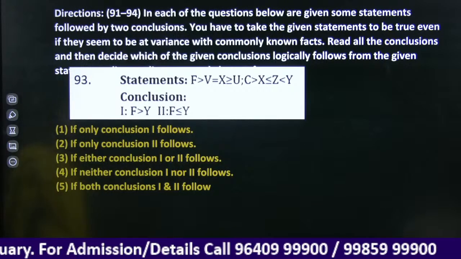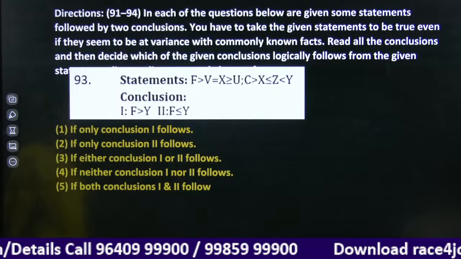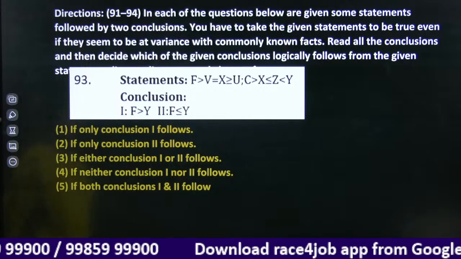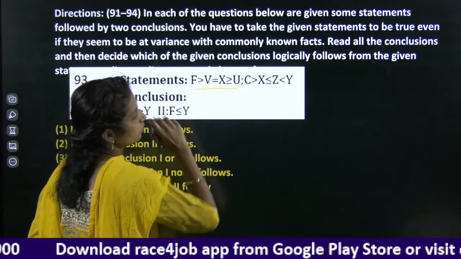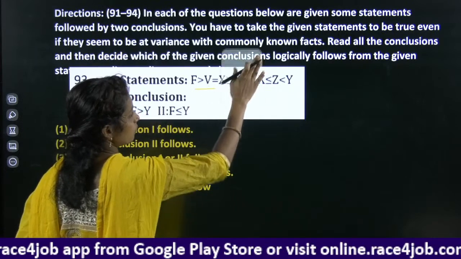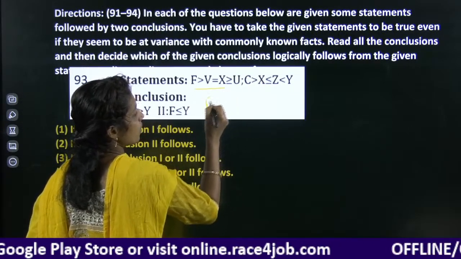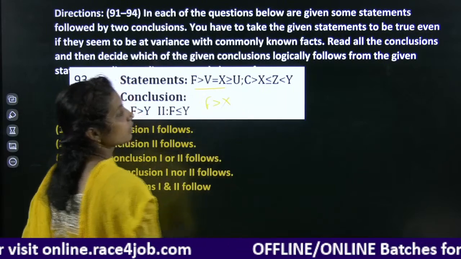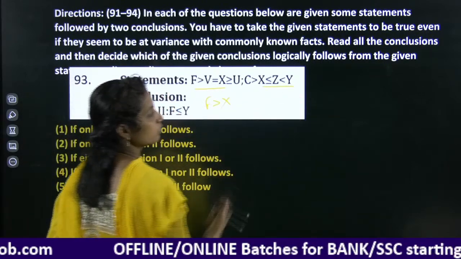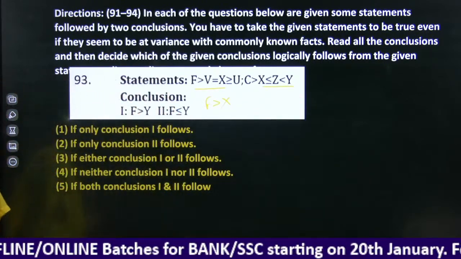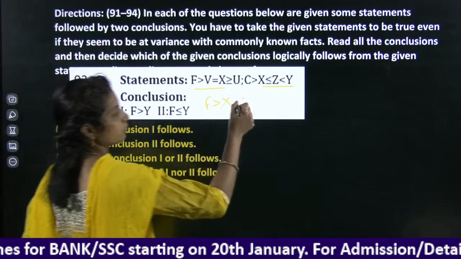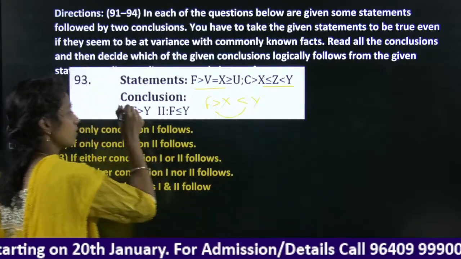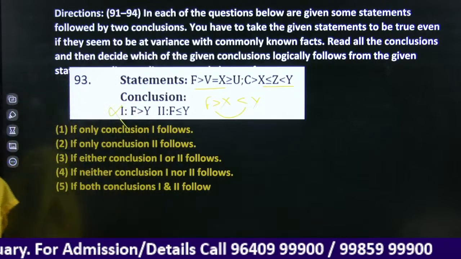Check it here. We need to check the relation from F to Y. F to U, F to X. F is less than X. From X to Y, here it is less than. Two different relations. First one is a false conclusion.